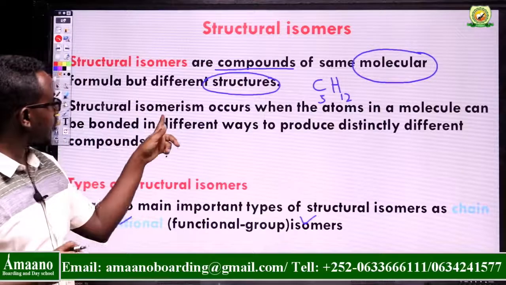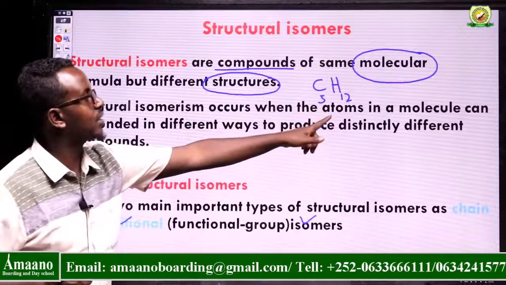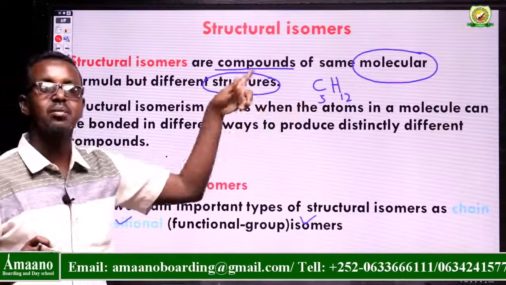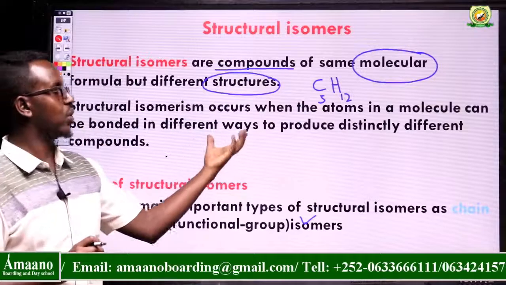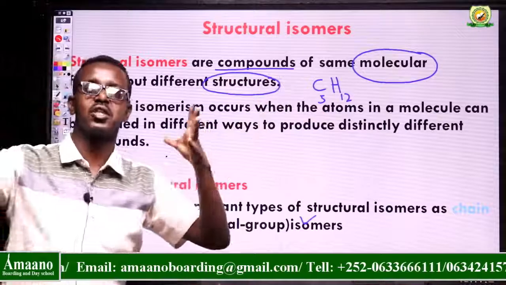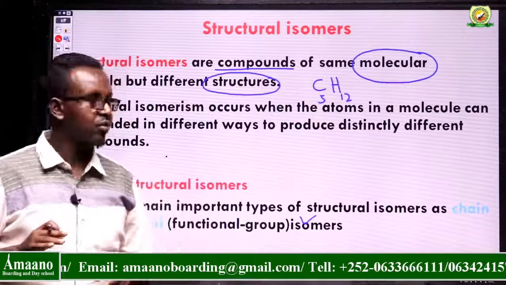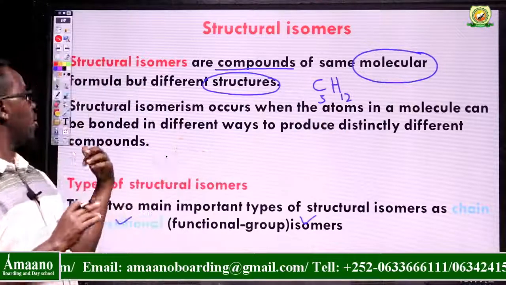Structural isomerism occurs when the atoms in a single molecule can be bonded in different ways. For example, we can draw the molecule in different structures to produce distinctively different compounds.